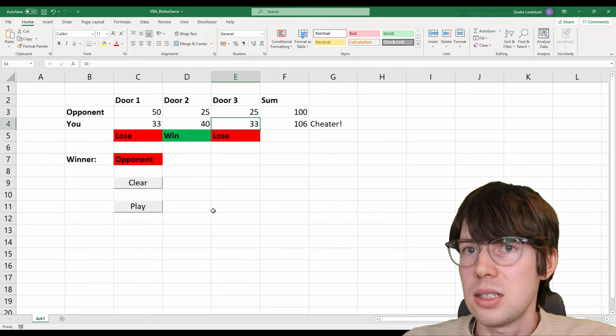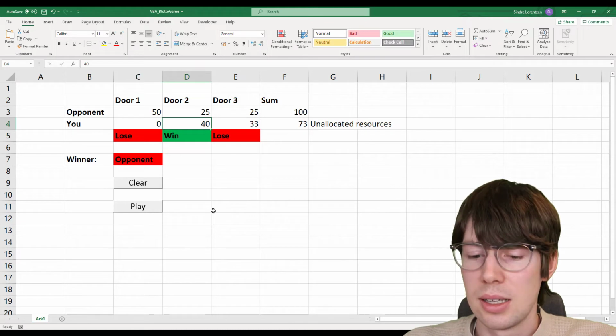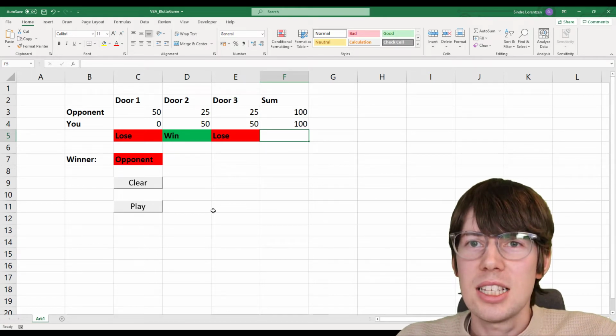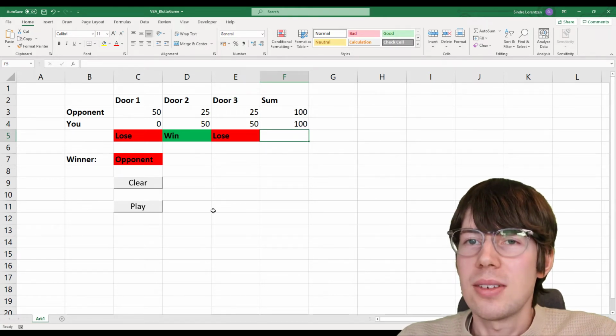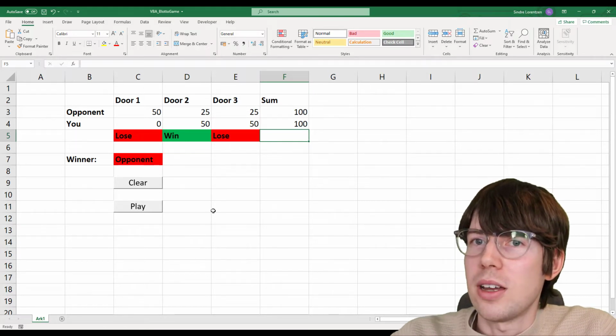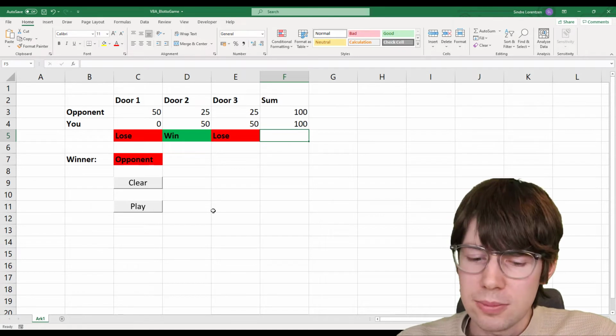My strategy will essentially be to always ignore door number 1, and then just split it equally on door number 2 and 3. I'm not going to always win like this, but I'm going to win. I'm going to have an advantage here. I'm going to win more than my fair share. So I have an unfair advantage here. I have some insight into how the computer is thinking.